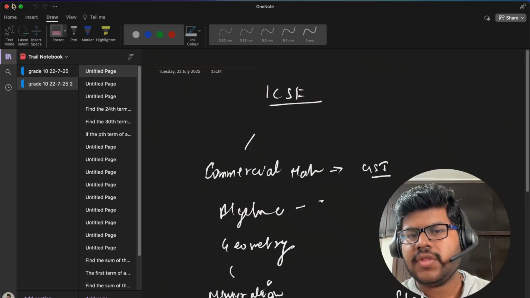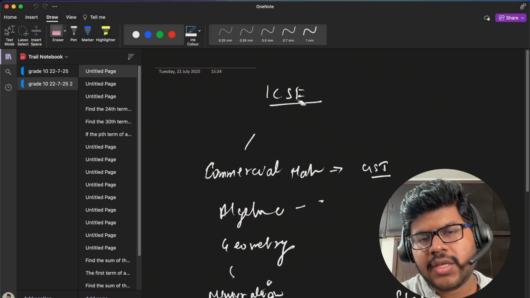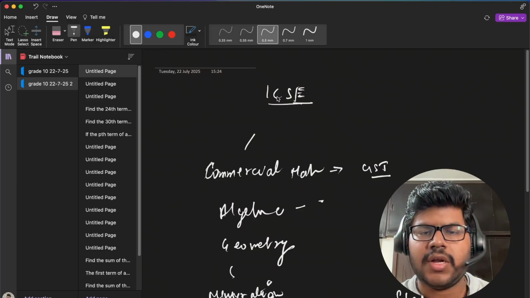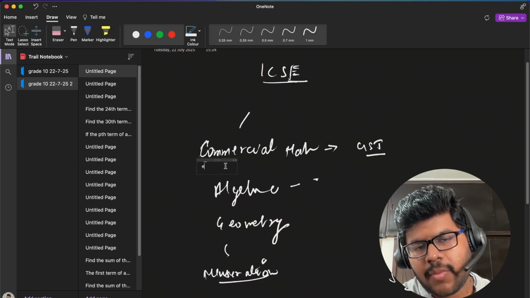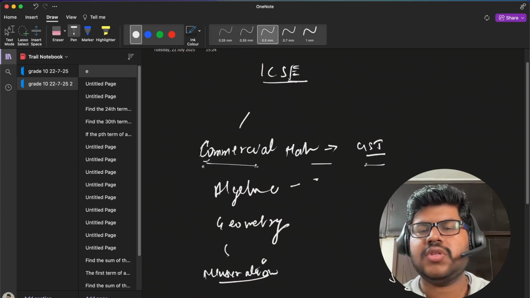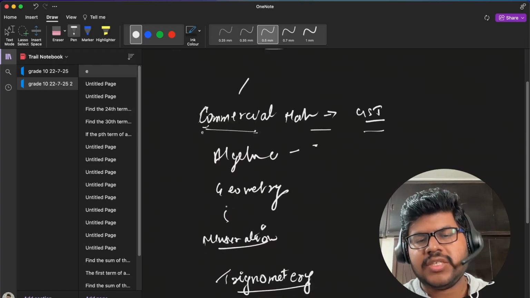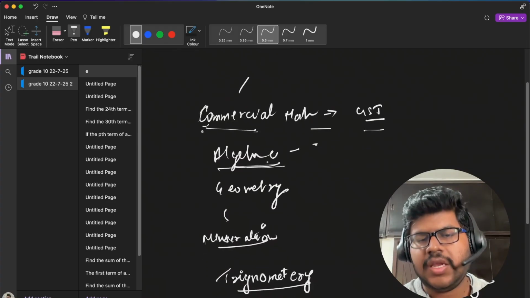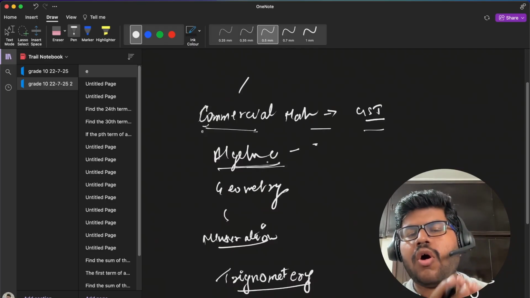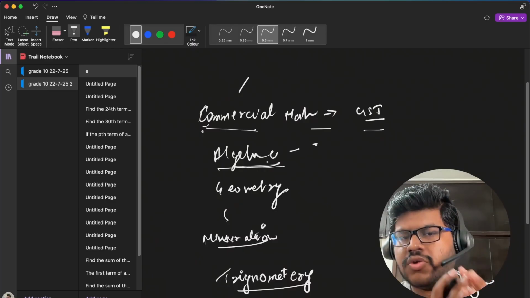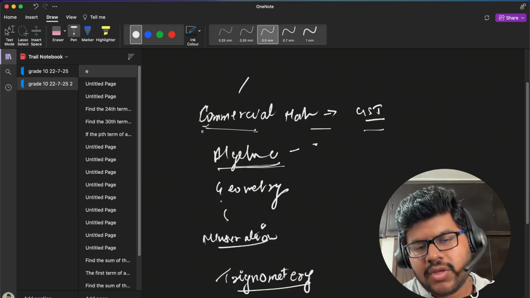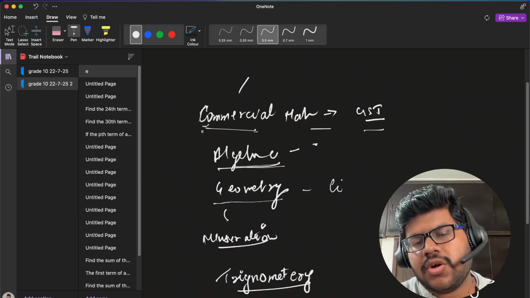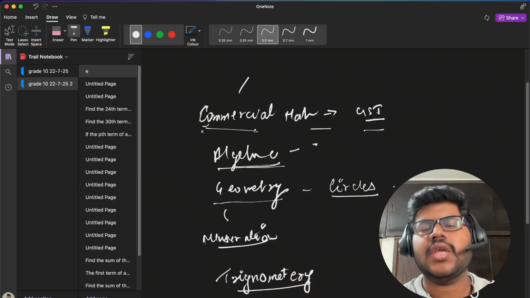So, we are starting with the ICSE board curriculum of mathematics. Let us quickly first understand what is all covered under the ICSE curriculum. First of all, we have a topic named commercial taxes, which includes GST and all the income taxes. Next, we have algebra. In algebra, we study progressions, equations, quadratic equations, and so on. Then we have geometry, which involves major topics like circles.